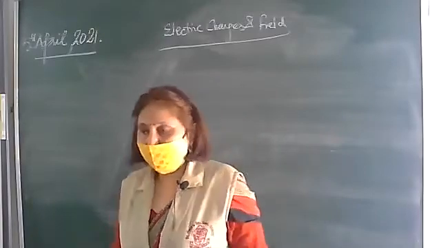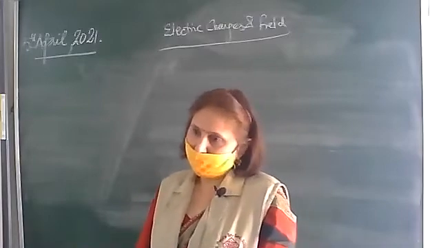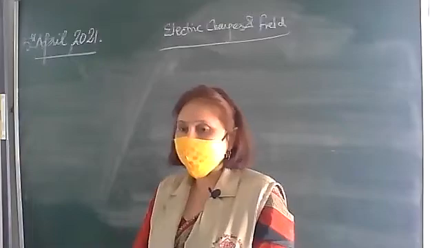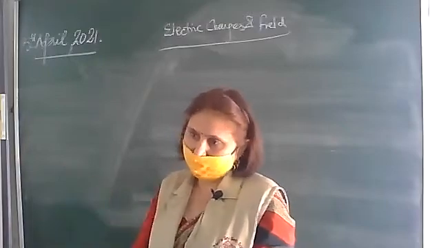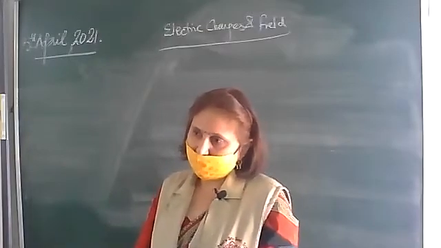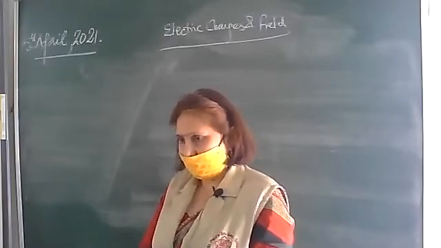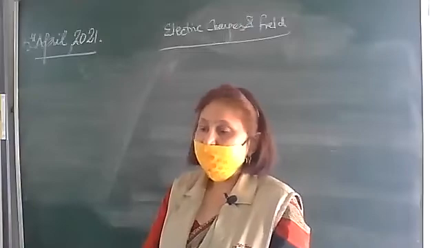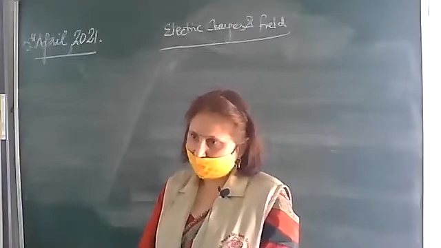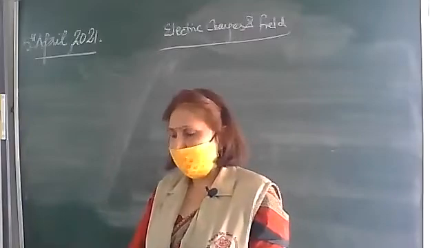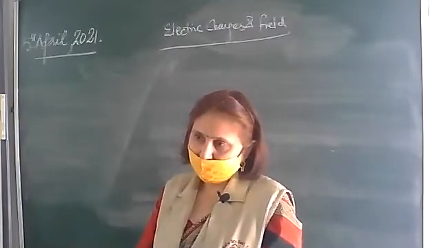Now, when two insulating bodies are rubbed against each other, what happens? Some of the charges are transferred from one body to the other. Now, which kind of charges can be transferred, positive or negative? In case of a conductor, I am talking, or any negative charges. The electrons which are in the outermost shell will be transferred from one body to the other.